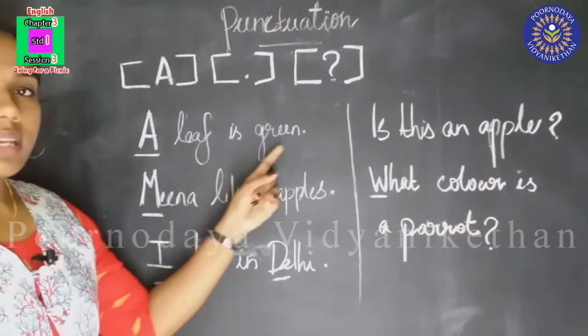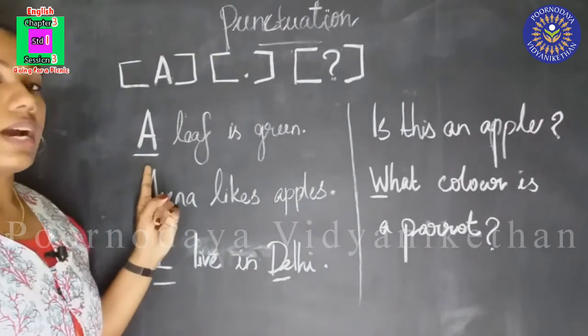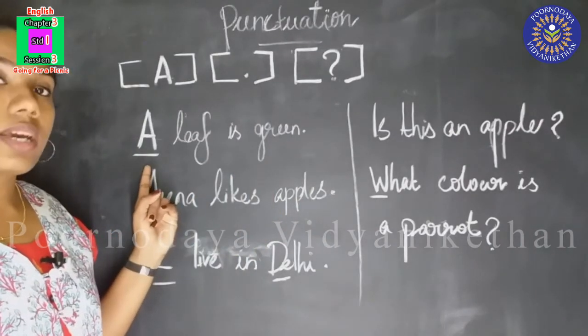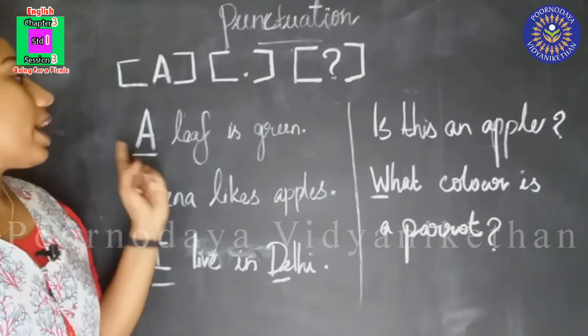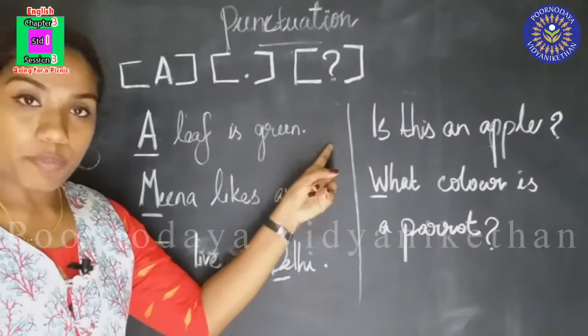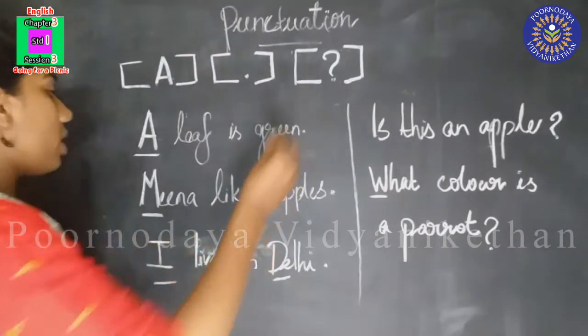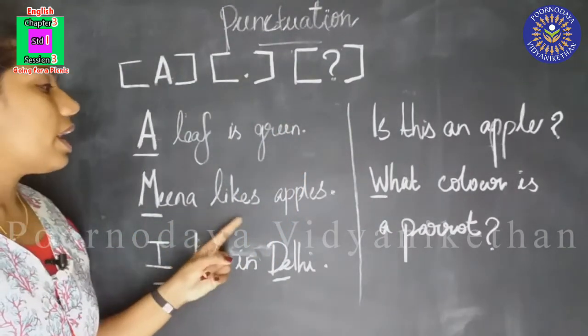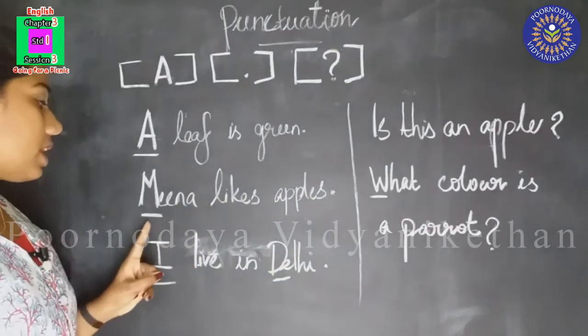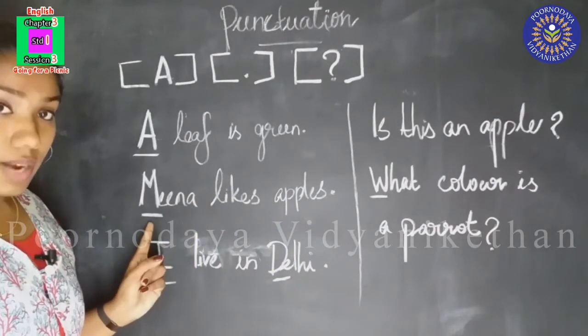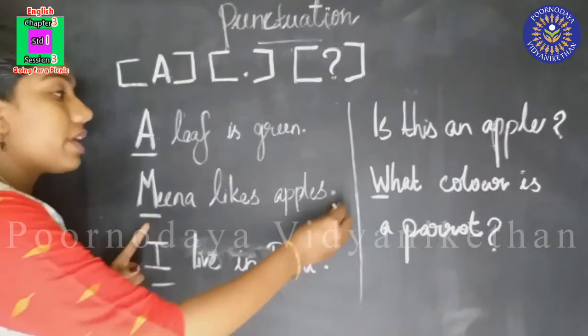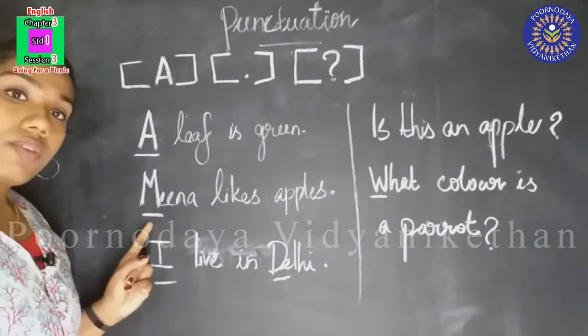A leaf is green. Here, when we start a sentence, we have to write capital letter, and when we end the sentence, we have to put full stop. A leaf is green. Now, the second one, Meena likes apples. When we start a sentence, we have to write capital letter, and when we end a sentence, we have to put full stop.